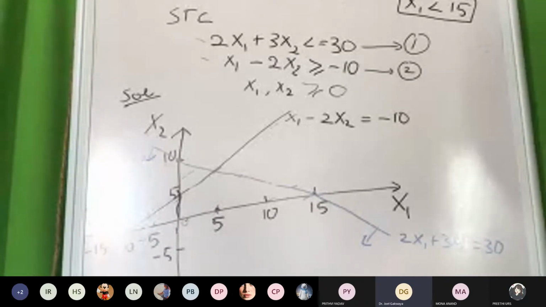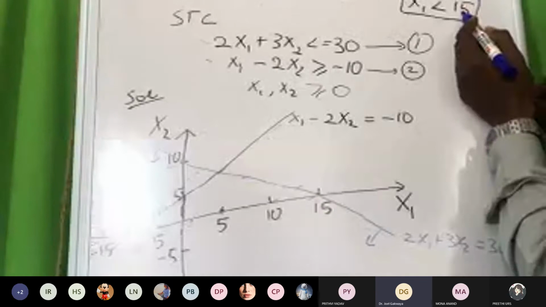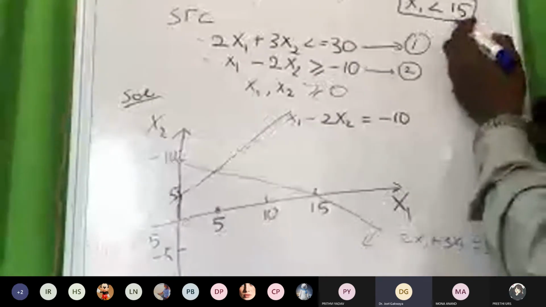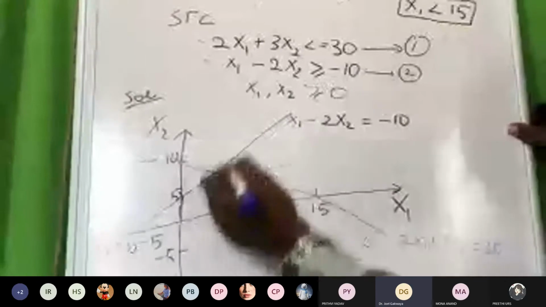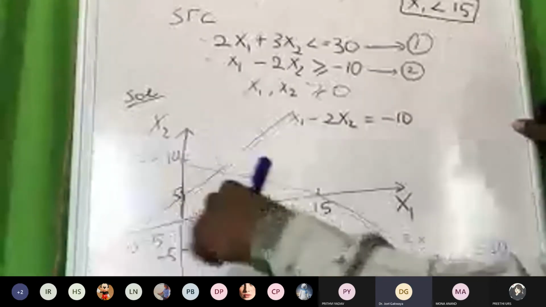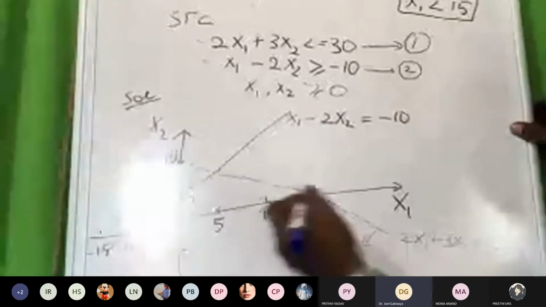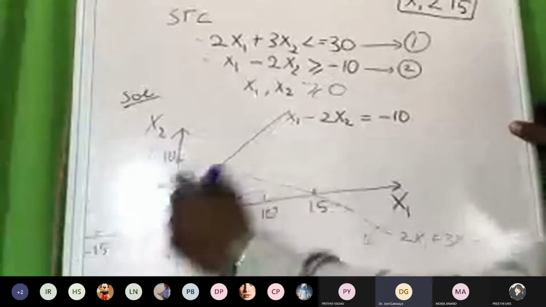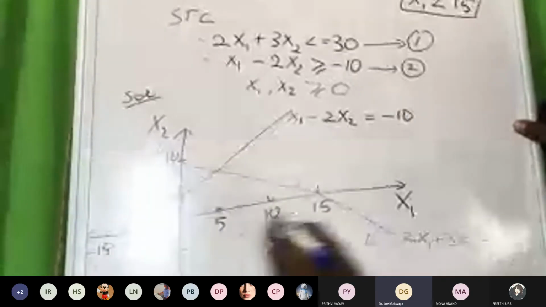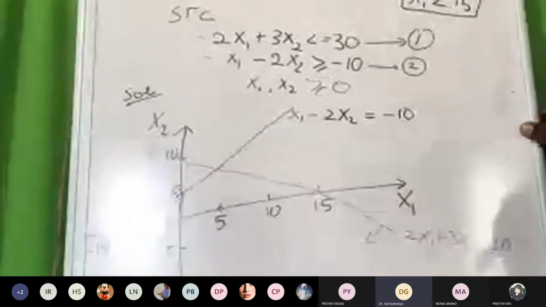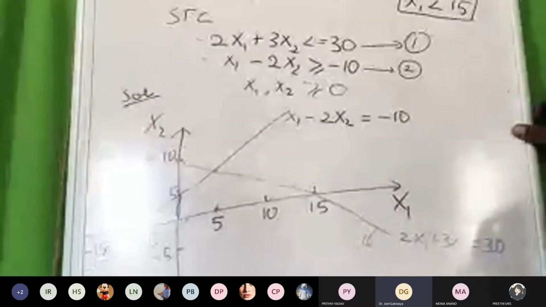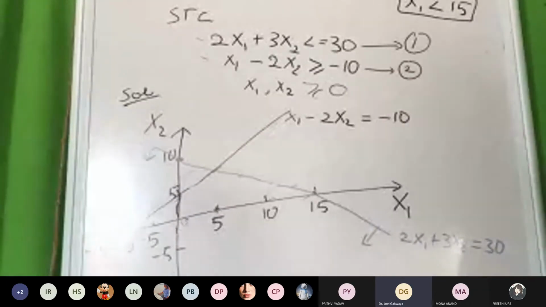We look at this sign. Which number? The x. x is any number which is below 15. They are on this side, so it has to be down. Because 15, from 0 to 15 means we are going down. If it is above 15, we come here. It has to come here, above. Is it clear to you all?